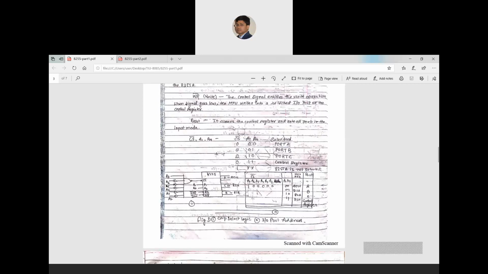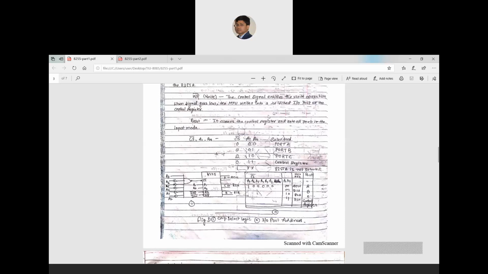So the reset pin will be used. It clears the control register content and sets all the ports to input mode. When you press reset, it will clear the content of the control register.